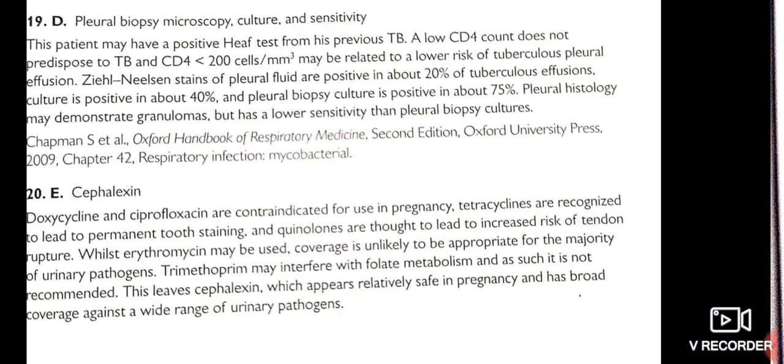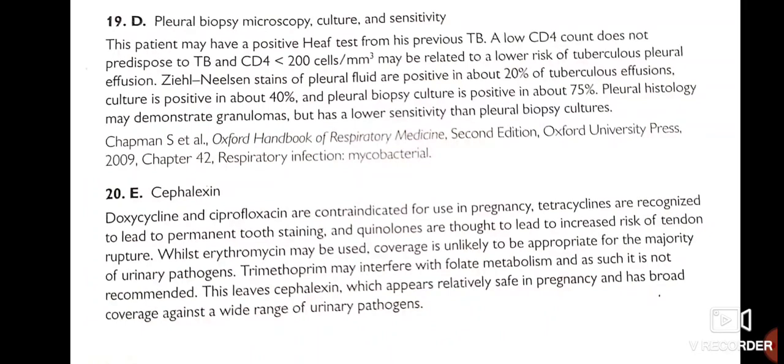Okay. Now, these are explanations. Doxy and Cipro are contraindicated for use in pregnancy. Tetracycline is recognized to lead to permanent tooth staining. Quinolones are thought to lead to increased risk of tendon rupture. Erythromycin may be used, but coverage is unlikely to be appropriate for urinary pathogens. Trimethoprim may interfere with folate metabolism. That's why it is not recommended. This leaves cephalexin, which appears relatively safe in pregnancy, as a broad coverage against a wide range of urinary pathogens. Okay.